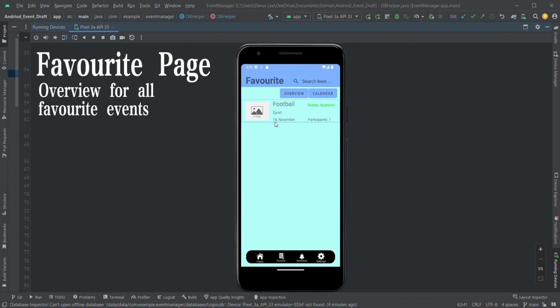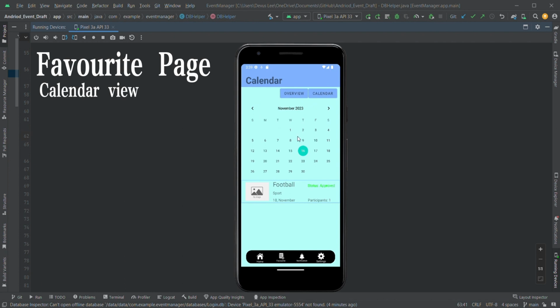And then since this is on the 18th of November, if you click on the calendar, you can also see it here. And if I click 18th, you can see it over here. And if I click 19, you can see it disappears. So the calendar allows you to see the events that are occurring on specific days. In this scenario, the event is happening on the 18th of November, so if I click it, it will pop up.